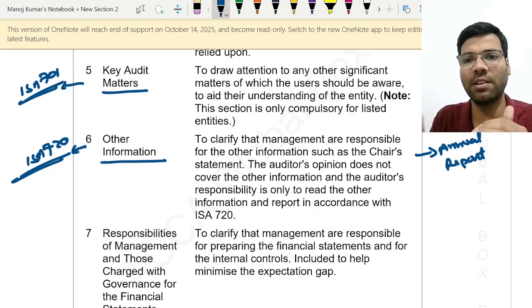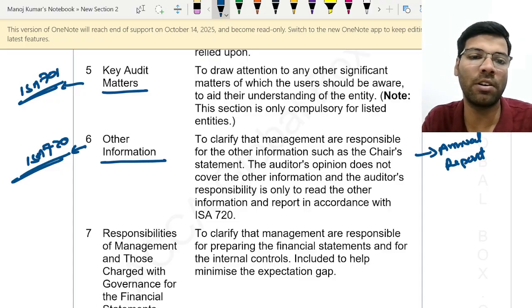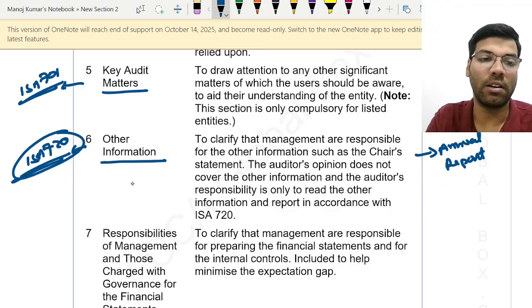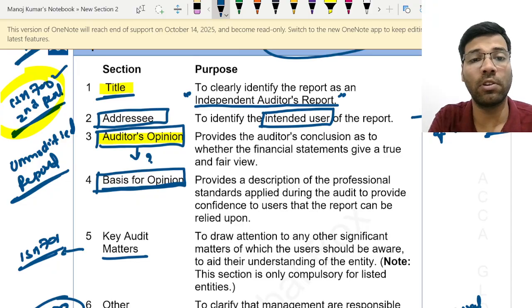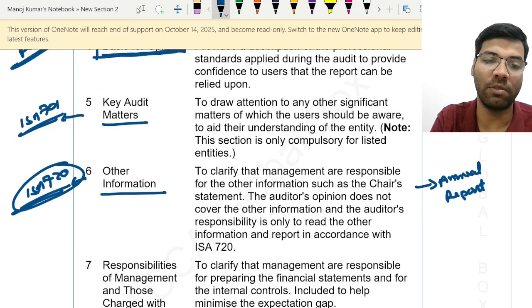So whenever some data other than financial statements is there, what will be the auditor's responsibilities about that and how you should report in the auditor's report has been said under ISA 720. We'll be discussing that later. Just remember that other information is also a part of the auditor's report. So we completed title, addressee, auditor's opinion, basis of opinion, key audit matters, and other information.